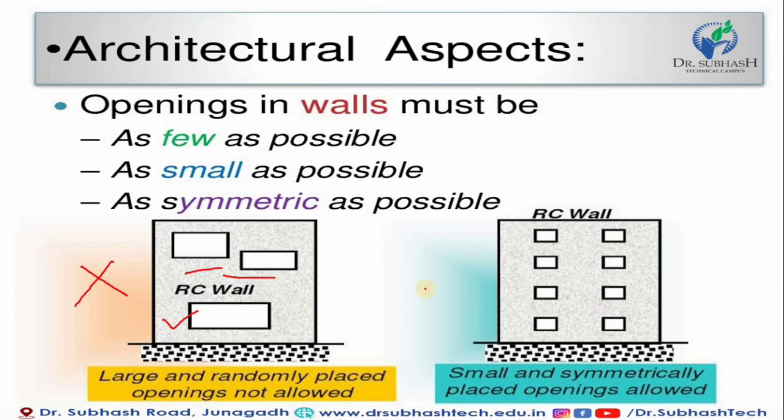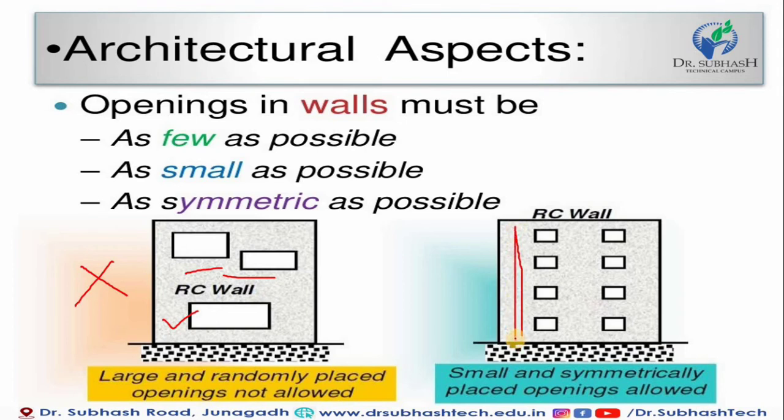If we must provide an opening in this RCC wall, we should try to keep it as few as possible. If it cannot be avoided, then your opening should be small and symmetric throughout the length.